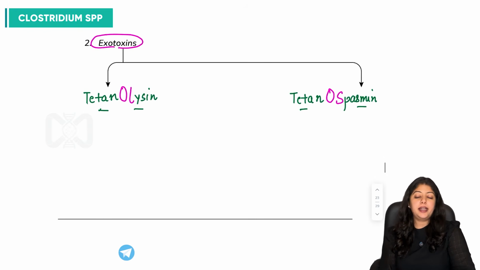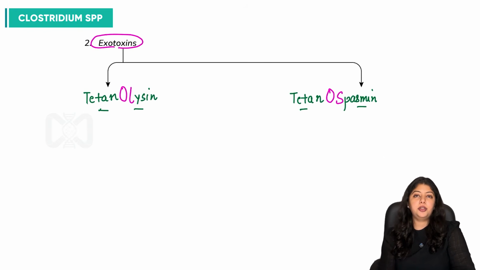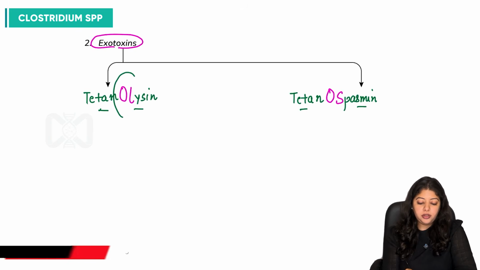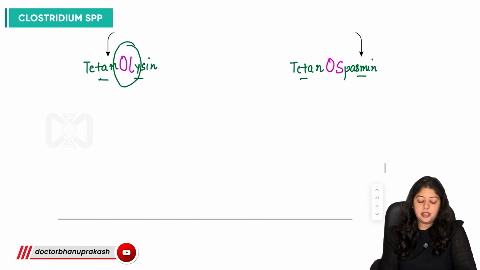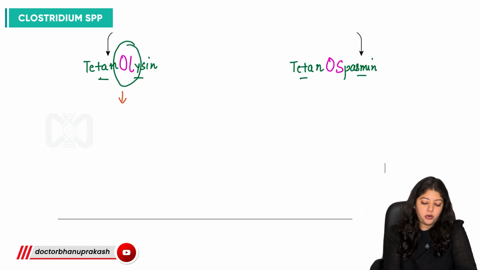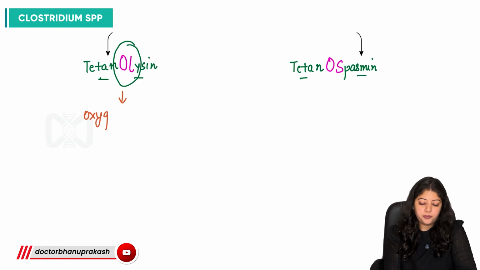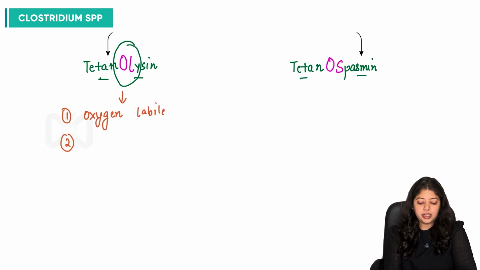So why have I highlighted these two letters from the toxins? So tetanolysin is oxygen labile, one thing, and it is also lazy.